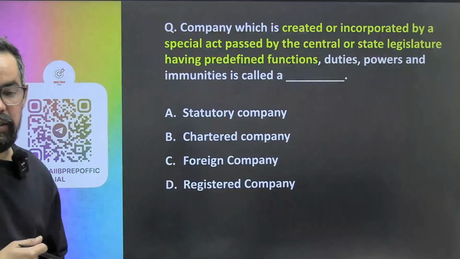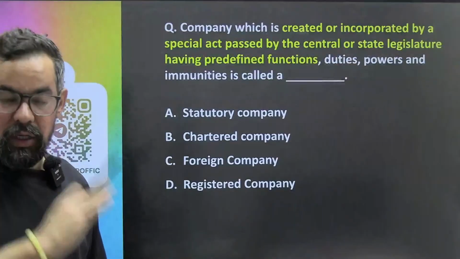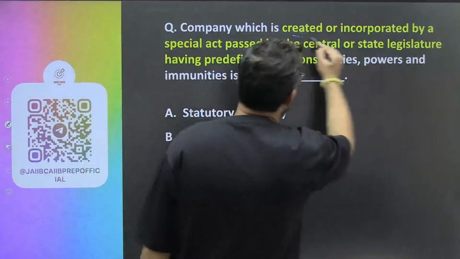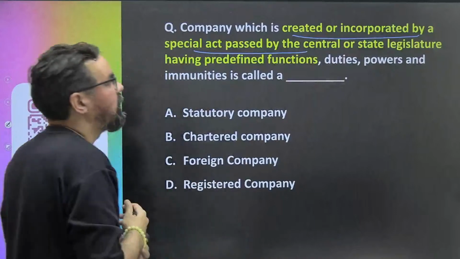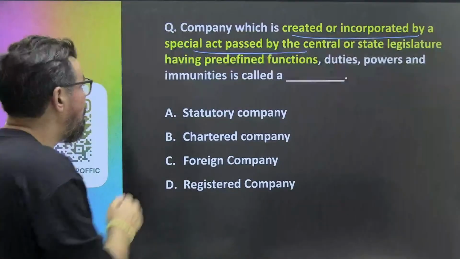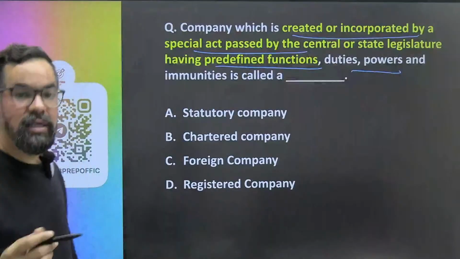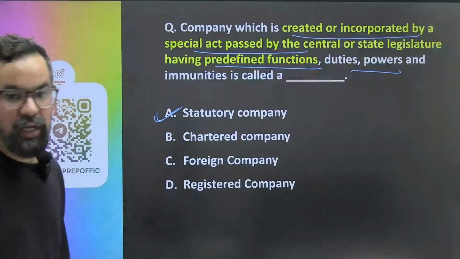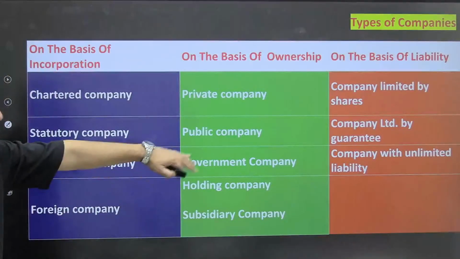Types of companies, we have discussed this particular one in our Brahmastra session, as well as in other areas also. So we'll quickly go through this one. A company is created or incorporated by a special act by the central or state legislature, having prudential functions, duties, power and all. So they generally categorize under which kind of companies? So what will be your correct answer? Statutory companies. They generally call statutory companies. So we have discussed all these things.